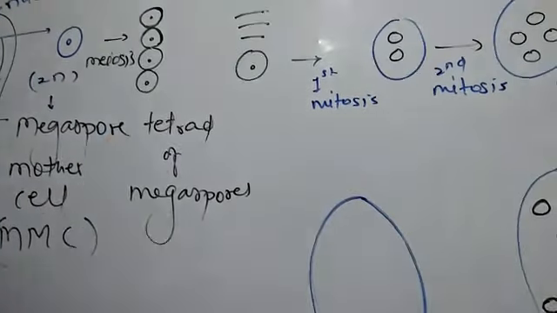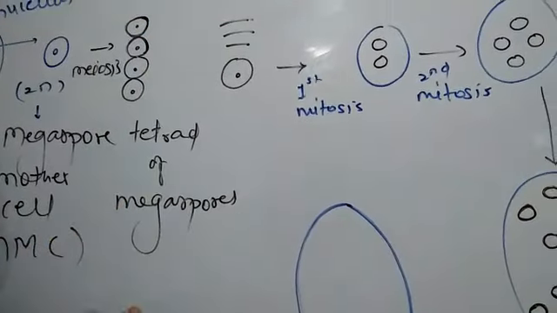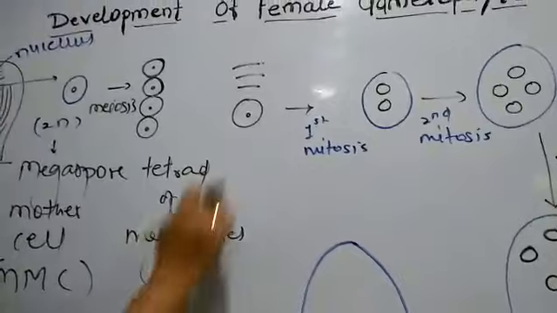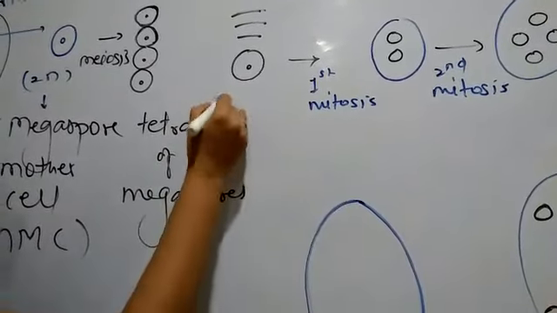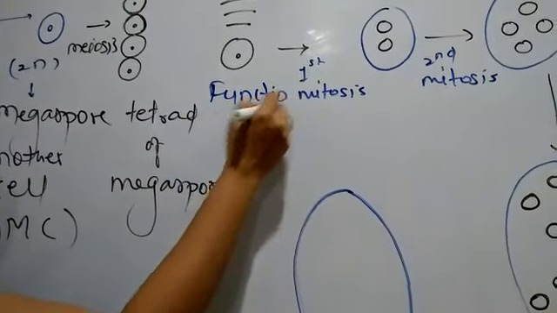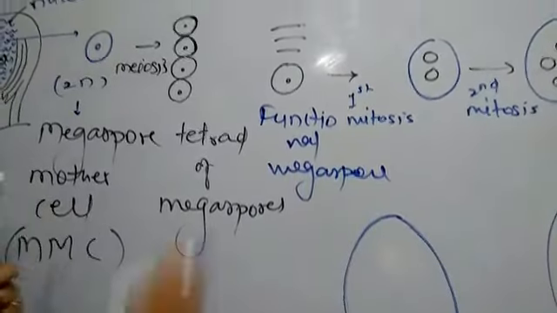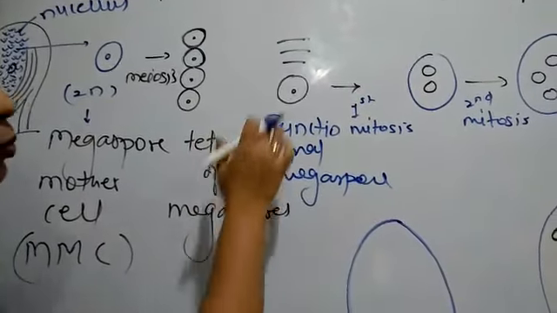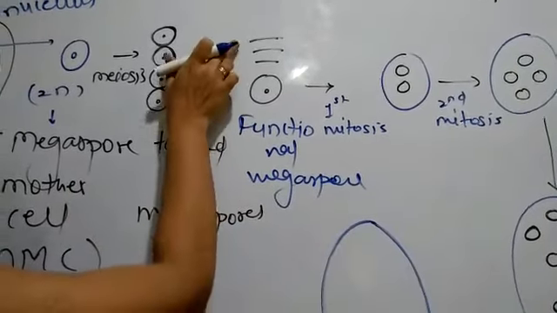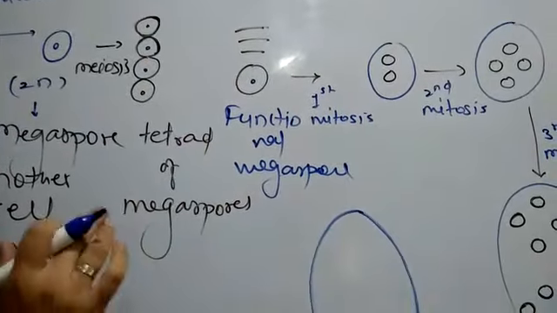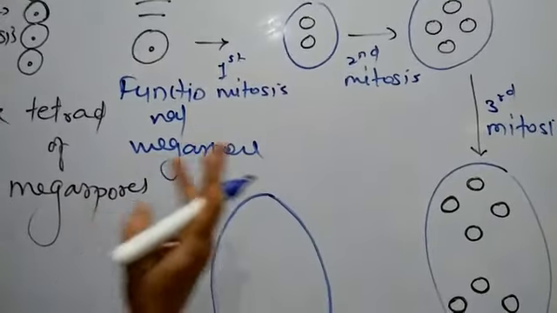Megaspores have been formed, but out of these 4 megaspores, 3 megaspores degenerate and only one persists. This persisting megaspore is known as functional megaspore. Generally, the megaspore at the micropylar end, or which is present at the middle of the nucellus, persists and the above 3 degenerate. Now, this functional megaspore will divide mitotically 3 times.